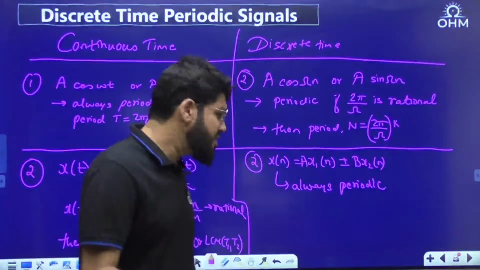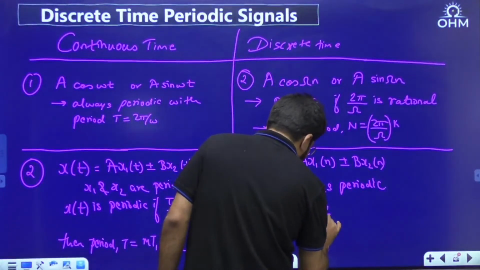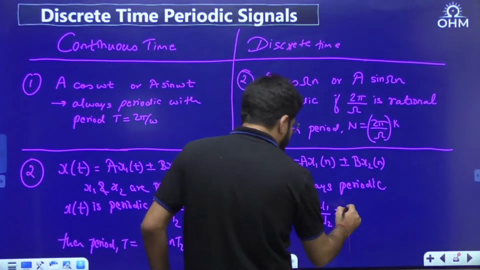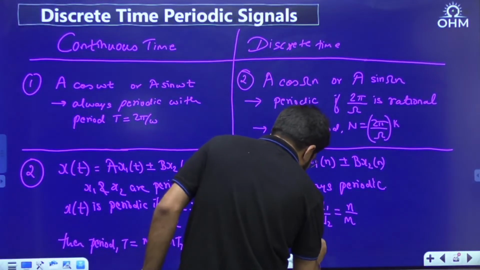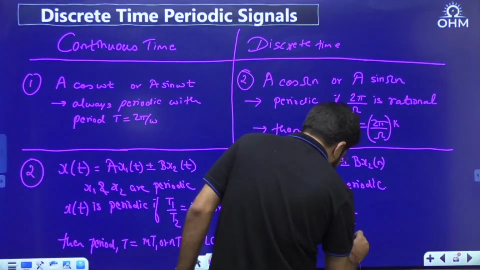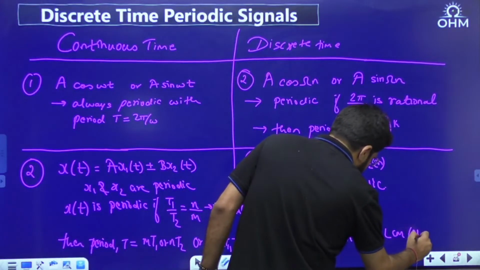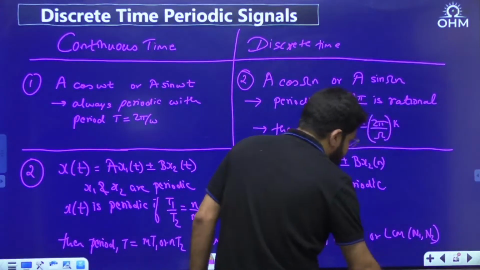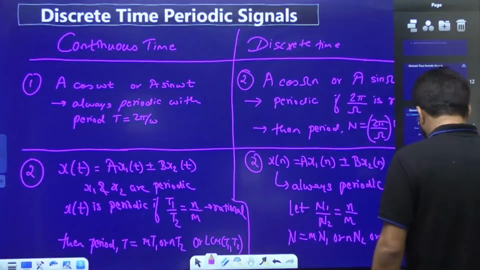But then what is the final period? For the final period, you have to write down N1 by N2 as the ratio n by m. And the final time period, as we have just noted, is m N1 or n N2, or the LCM of N1 and N2. Clear?